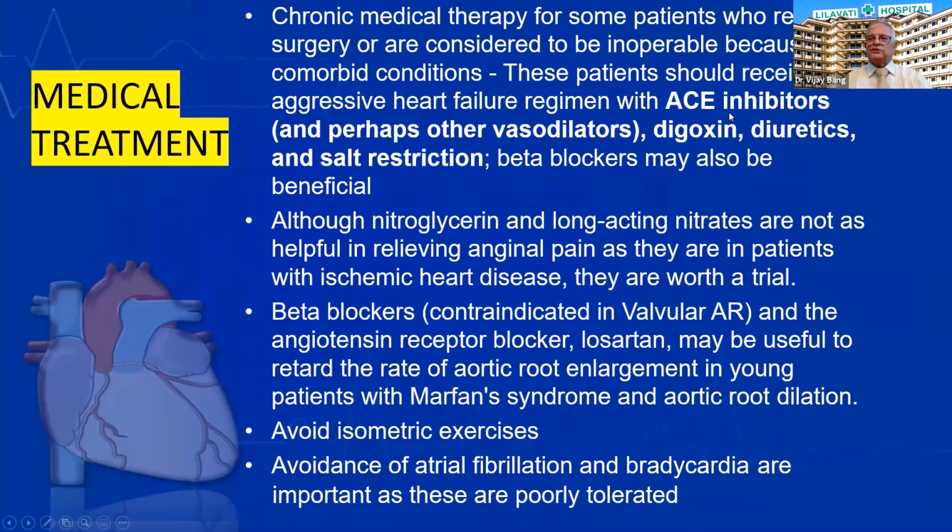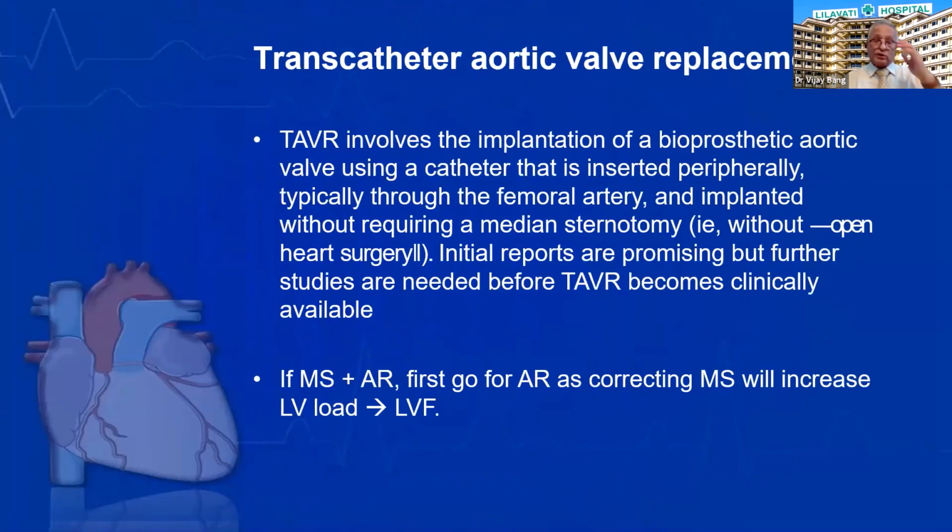Classical medical therapy is ACE inhibitor, digoxin, diuretic, even ARB can be used, and salt restriction, but beta blockers are classically contraindicated in these patients because they will prolong the diastole and that will increase the regurgitation. Avoid isometric exercises, and atrial fibrillation and bradycardia are very poorly tolerated by patients with AR.